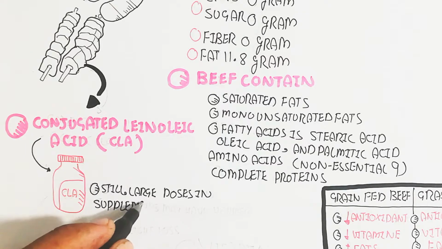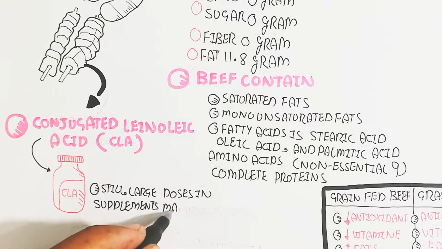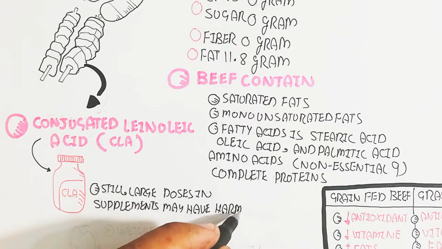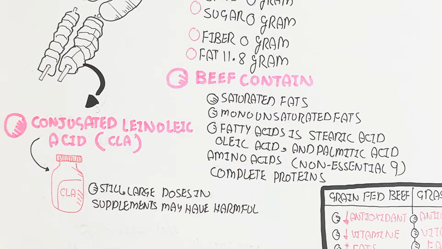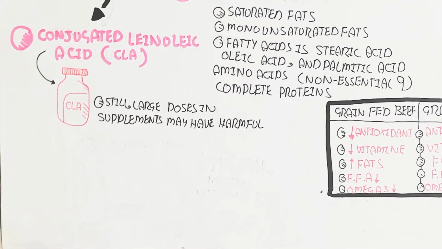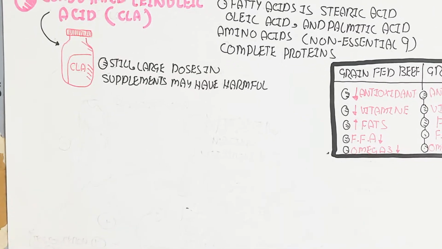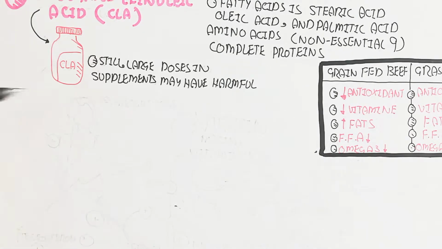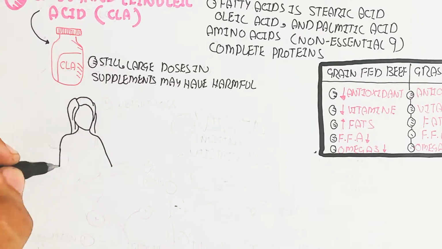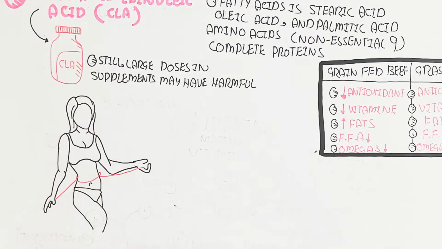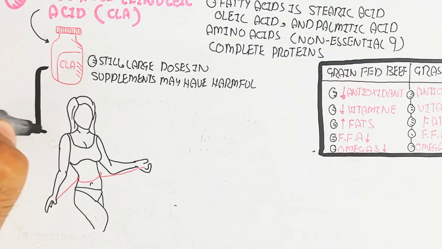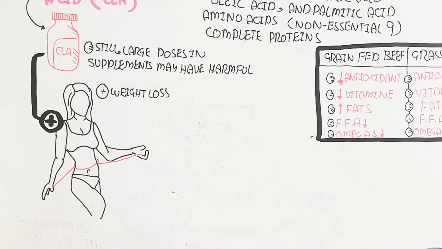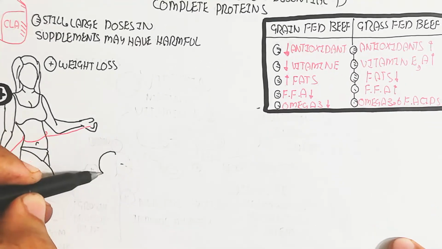And on the other hand, we will learn about the vitamins also. So the supplement may be harmful, but when you take the meat, that is okay, and that's great, and it increases the reduction of fat. It means weight loss, it is helping weight loss. So here is a person who has fat loss due to the CLA supplement. But in this case, the conjugated linoleic acid consumed through red meat is easy to understand and you can do it.